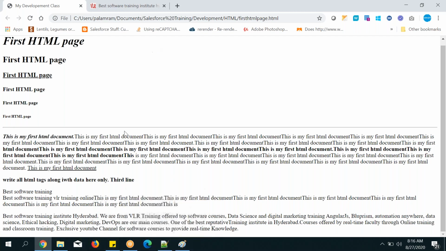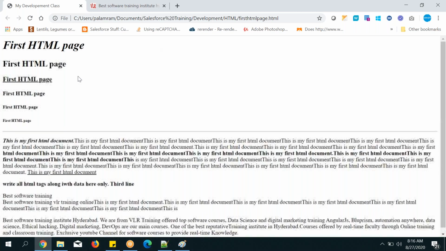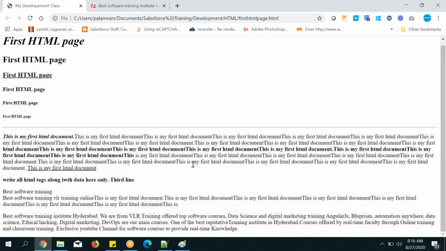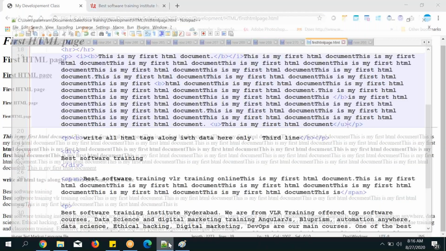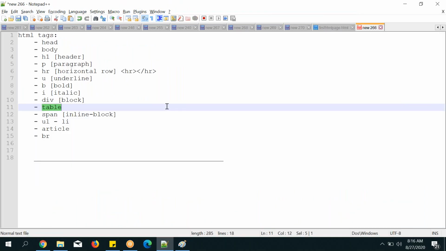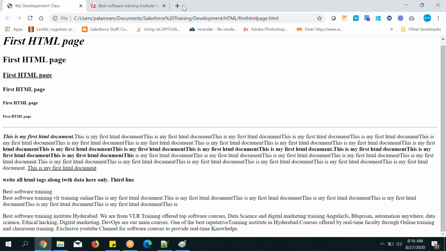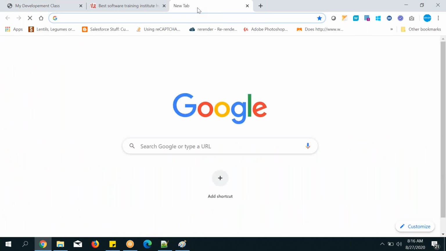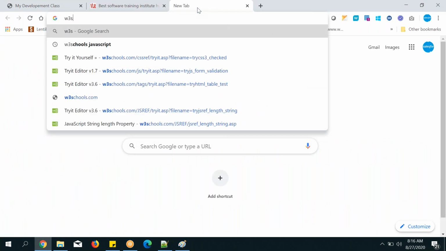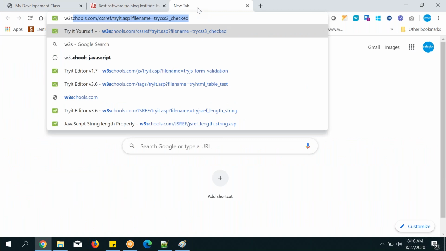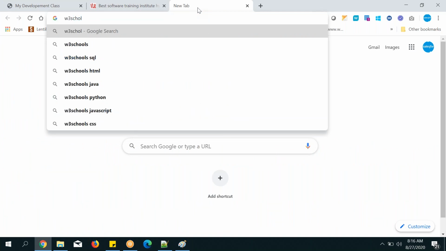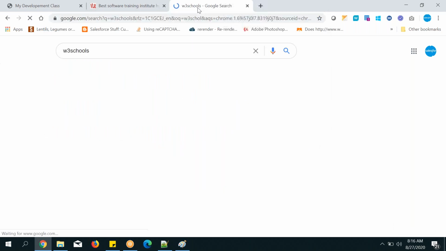Okay, next. So as of now, you have seen all these tags. I am writing the tag and you are seeing the tag, but you don't know where to get it, right? So let's go to W3 Schools. Okay, directly type.